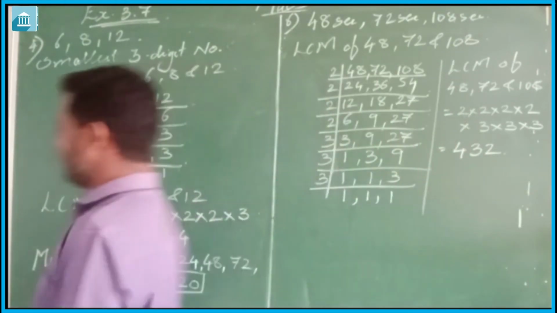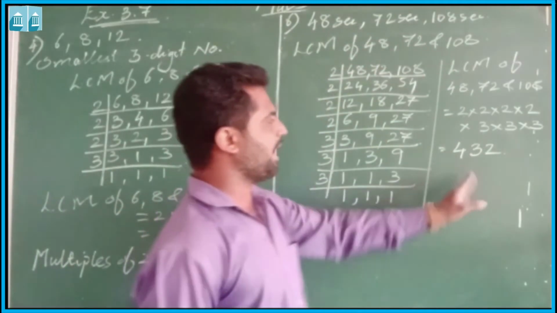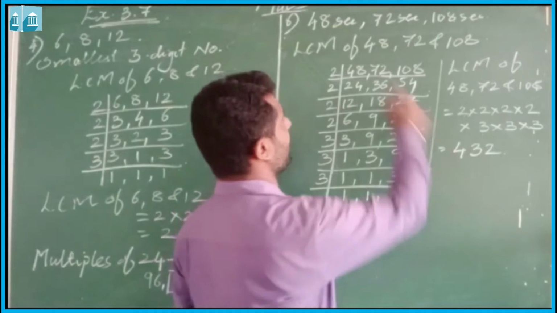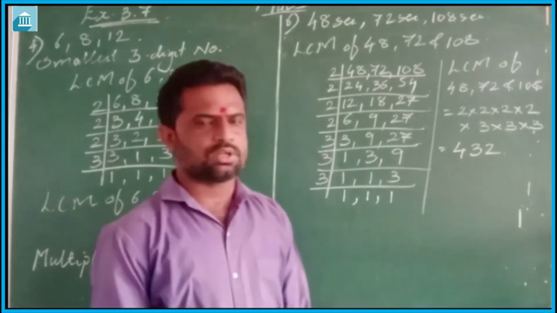Here it is 432 seconds. It means that these traffic lights will again come together simultaneously after 432 seconds.